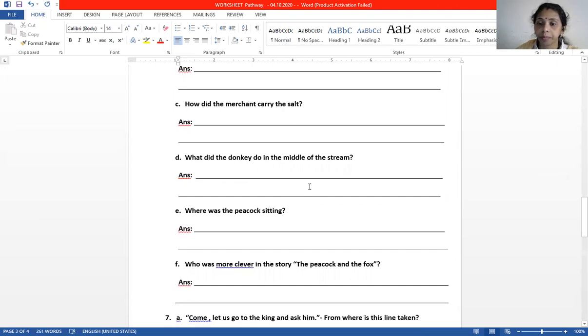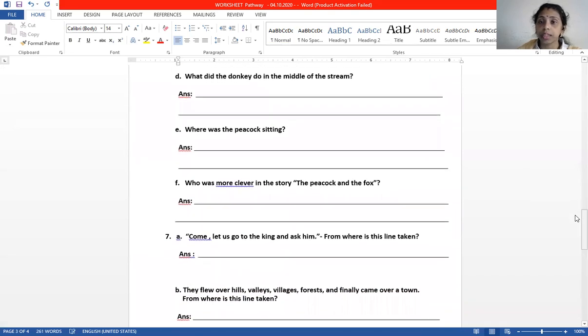Now number D. What did the donkey do in the middle of the stream? Now number E. Where was the peacock sitting? Now number F. Who was more clever in the story, the peacock or the fox?